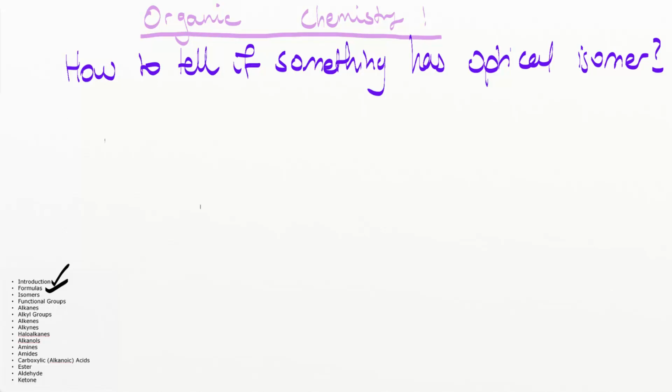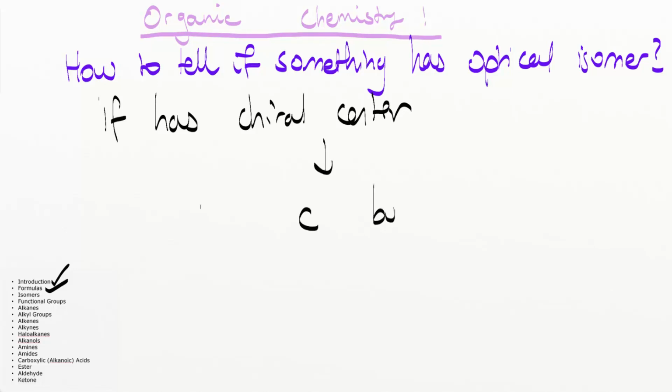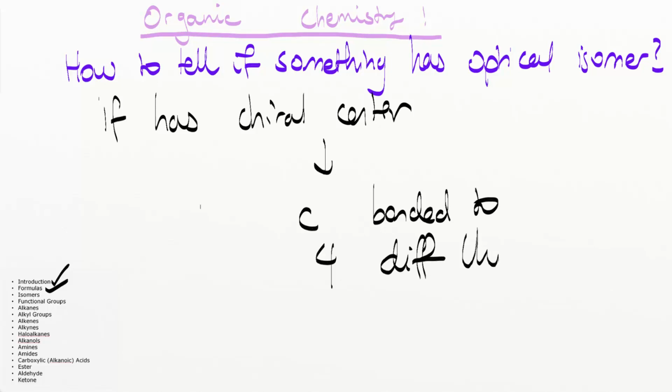It has an optical isomer if it has a chiral center. And what's a chiral center? A carbon bonded to 4 different things. If there's one carbon bonded to 4 different things, that molecule will have an optical isomer.